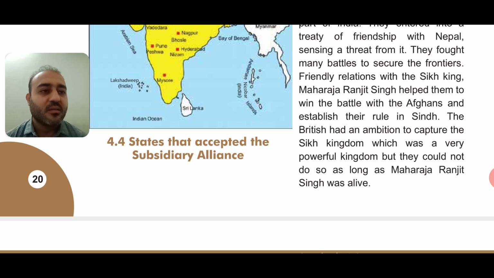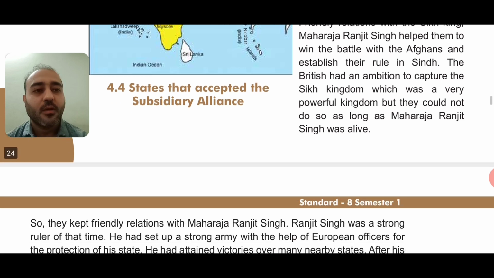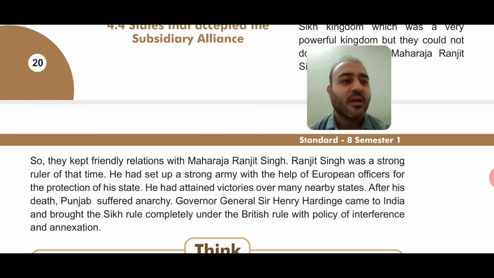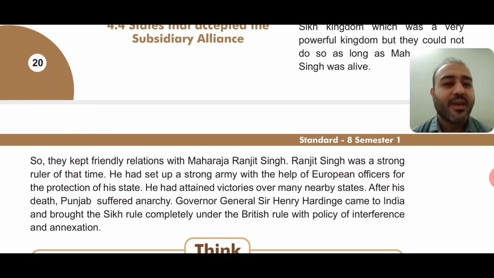So they did not fight against the Sikh king while he was alive. Okay. So they kept friendly relations with Maharaja Ranjit Singh, who was a very strong ruler at that time.